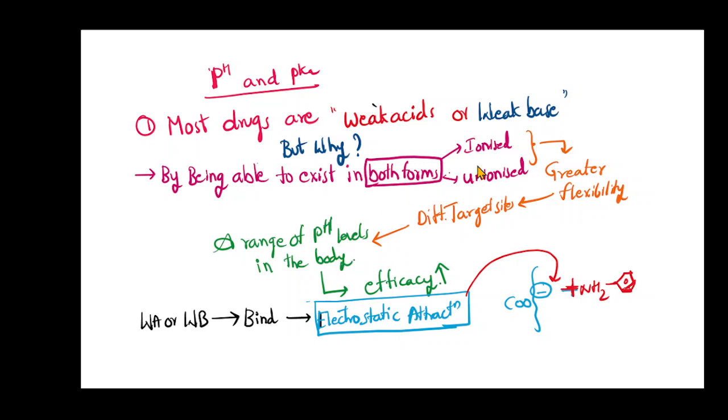If the drug can exist both ionized and unionized, it can cross the cell membrane according to the pH of the medium, which increases efficacy. The ionized form binds to the receptor through electrostatic attraction.